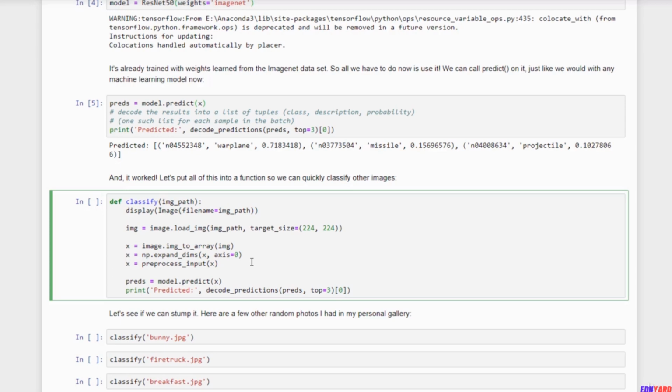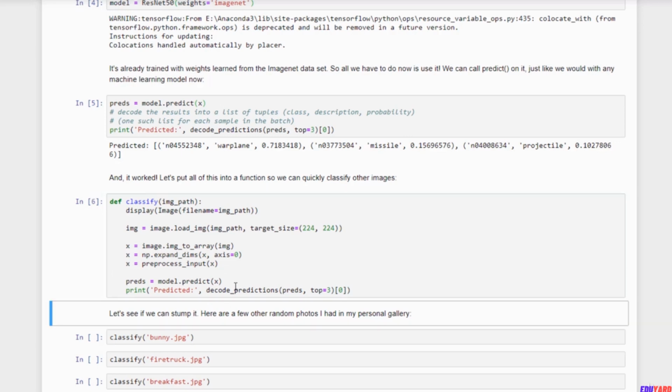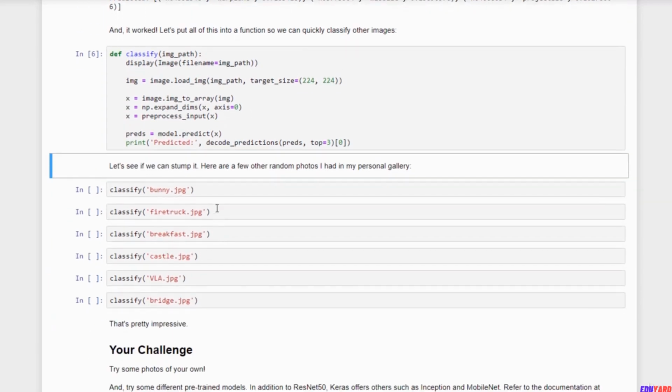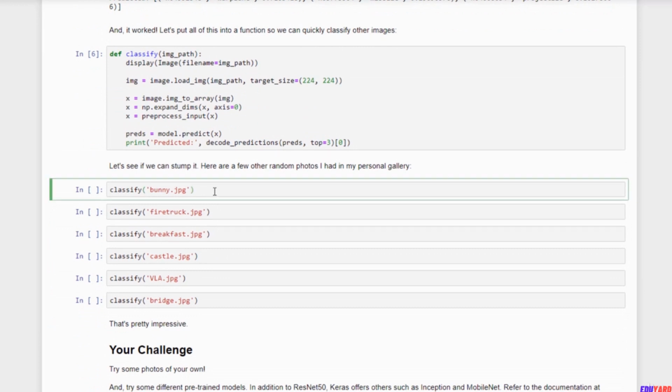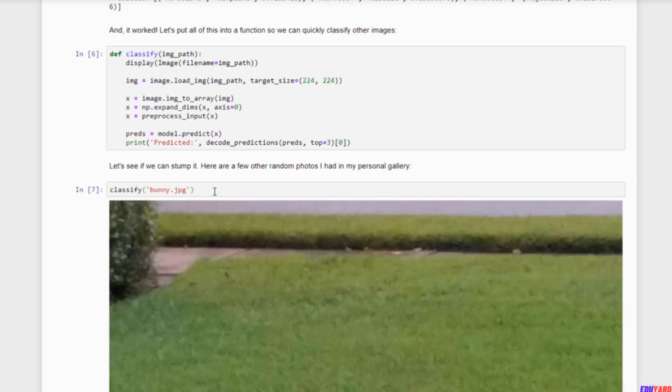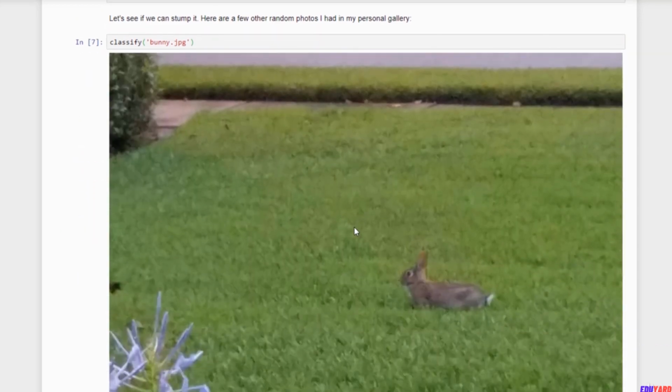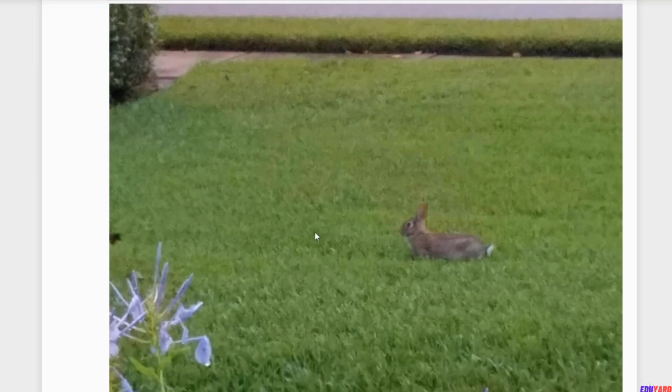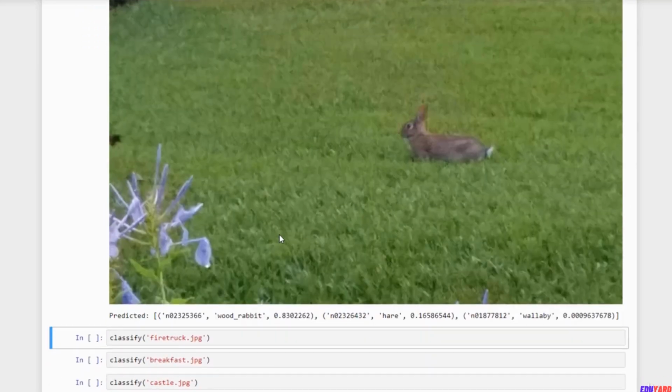So I can now just hit shift enter to define that function, and now I can just say, well, I have a file called bunny.jpg in my course materials. Let's classify that, shift enter. There's a picture of a bunny rabbit in my front yard that I took once, and sure enough the top classification is wood rabbit, followed by hare. So not only is it saying it's a rabbit, it's telling me what kind of rabbit.